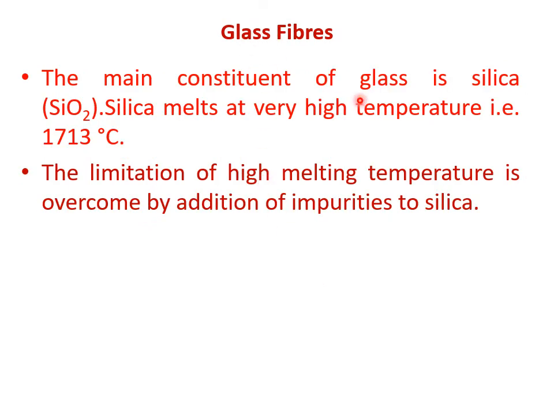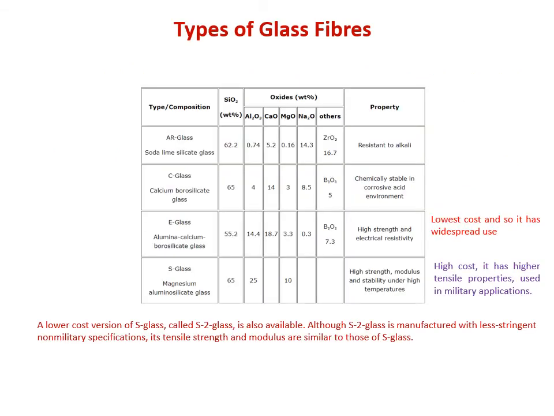Now, the main constituent in the manufacturing of the glass fiber is silica. The problem with silica is its melting temperature is very high, and to reduce this melting temperature of silica, a certain amount of impurities are added to silica. So these details we'll be studying in the course on technical fibers. Now these are different types of glass fibers that are available. This is AR glass, that is alkali resistant glass. It is C glass, this is corrosion resistant glass. Then this is E glass, this is electrical insulation glass. This is S glass, that is a high strength glass, right?